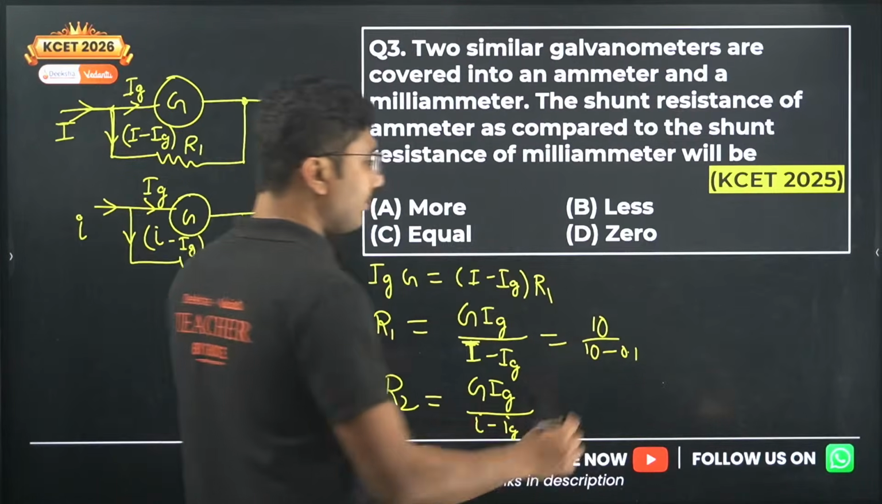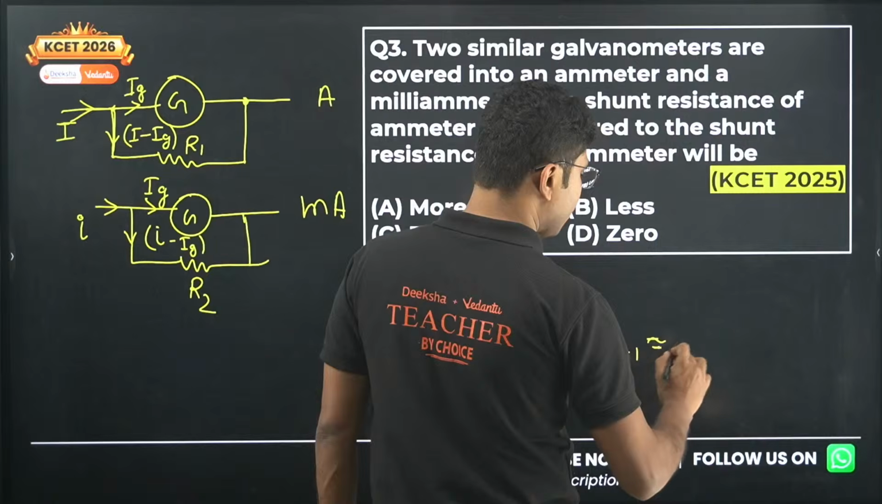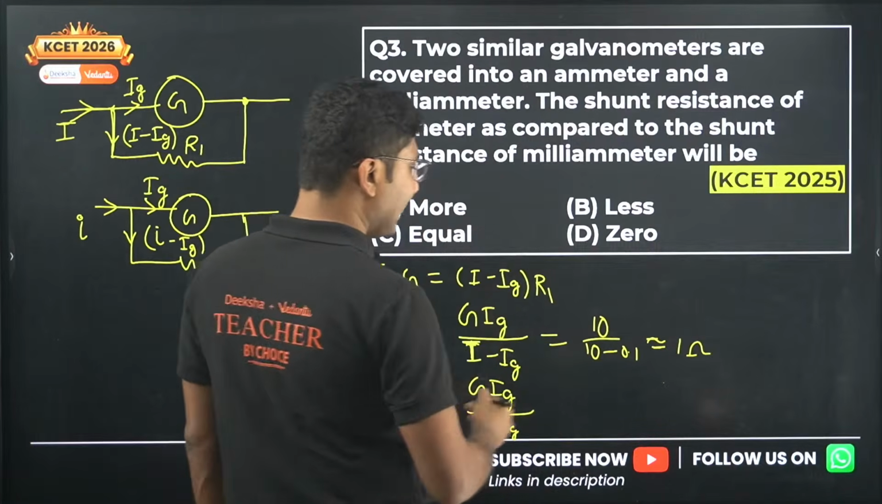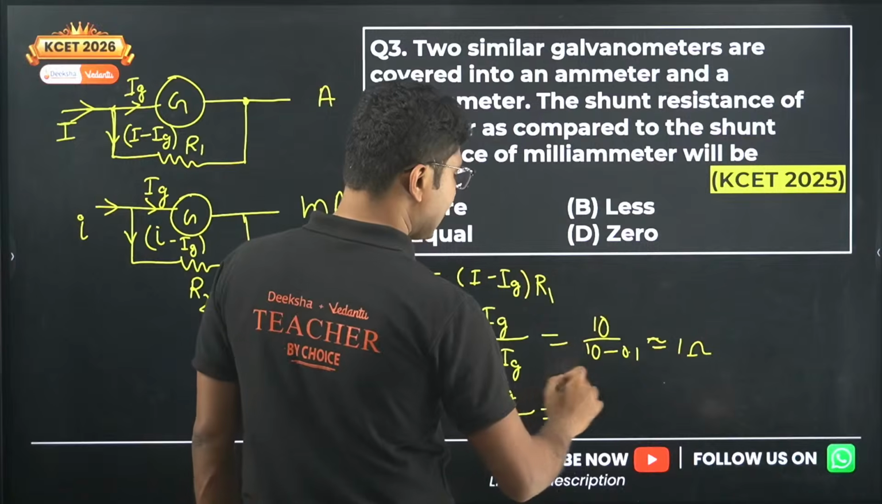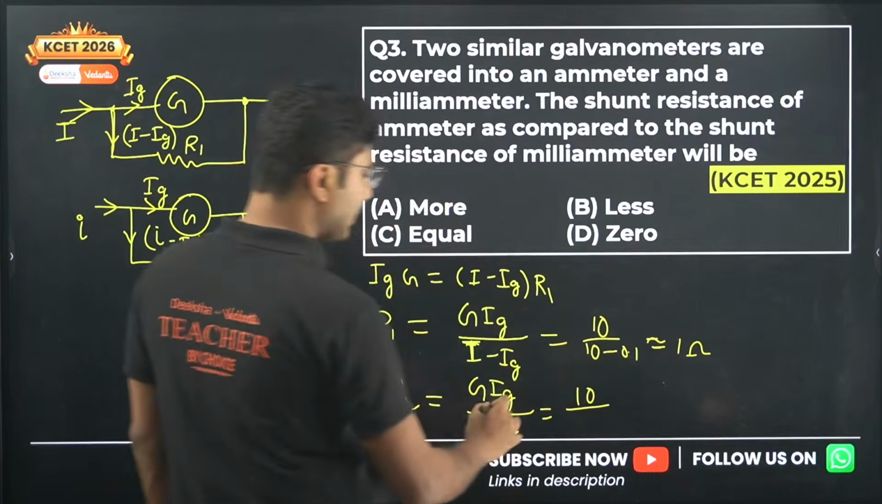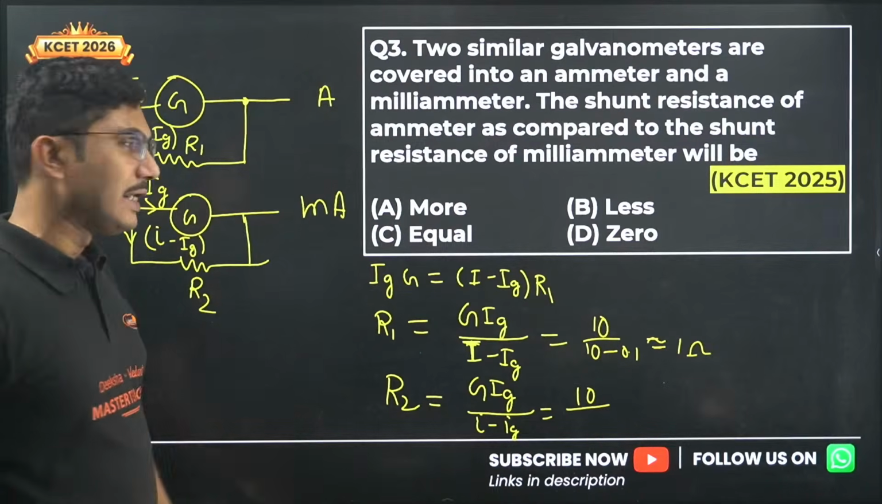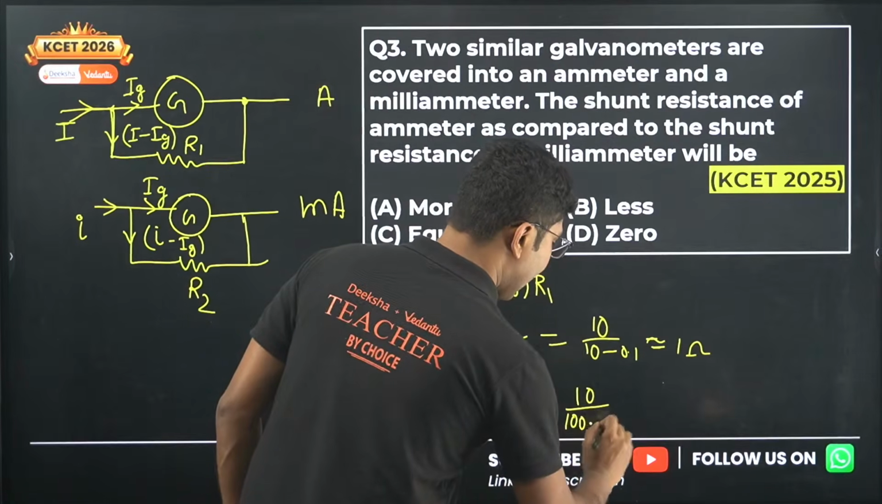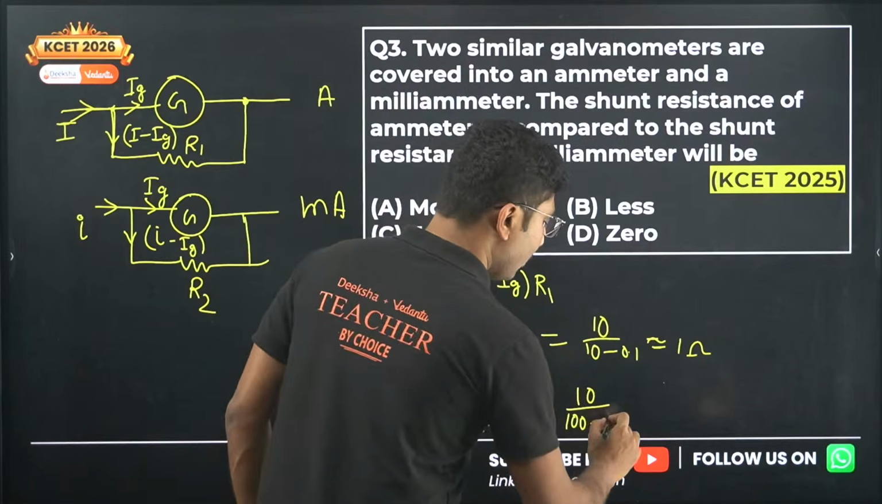Okay, so what will be the value? You will see it is almost equal to 1 ohm. Now let's put the same values for a milliammeter as well. Ig is again 10. Now this value is say 100 milliampere, and this one is obviously 1 milliampere.